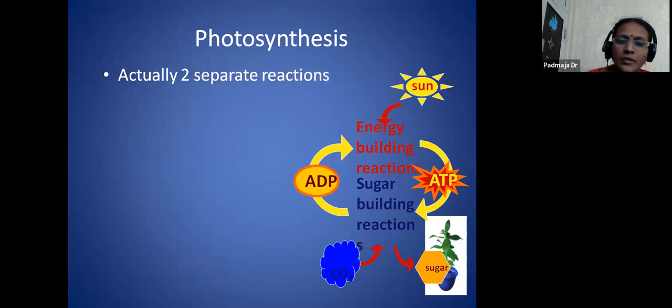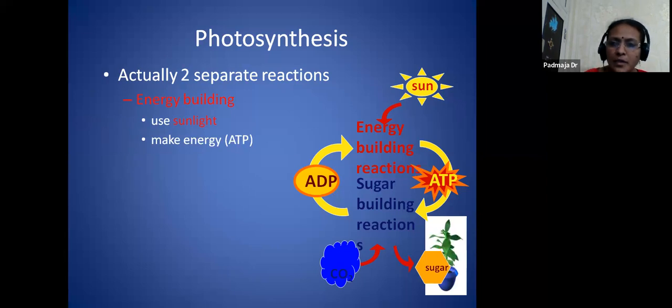So there are two separate reactions. One is energy building, which uses the sunlight to make energy. This is helpful for the energy currency known as ATP. For example, if a person wants to purchase anything, we need an amount of money. Without money, it is not possible to buy anything.